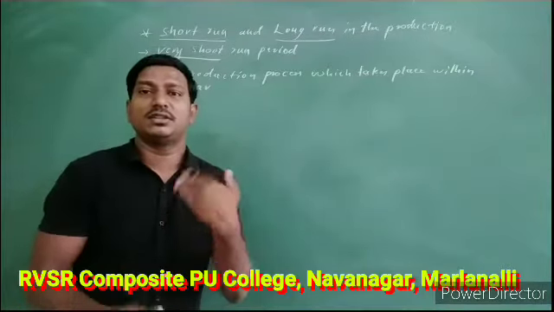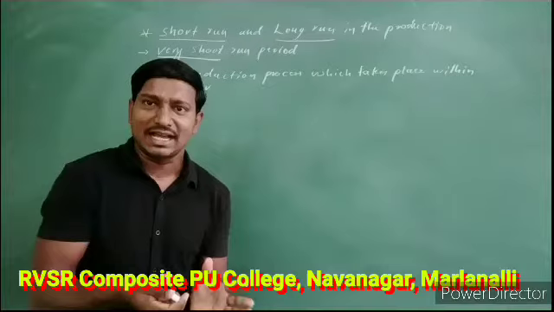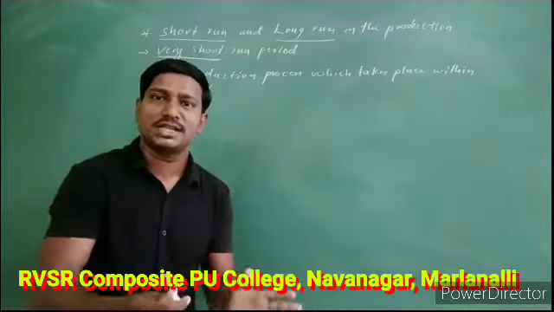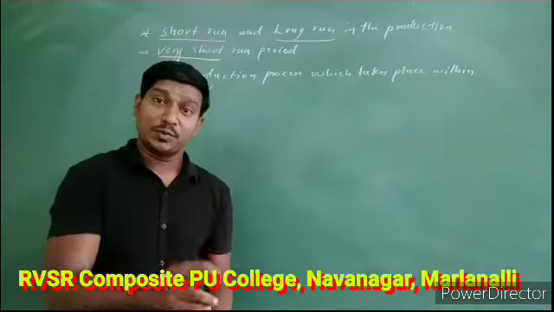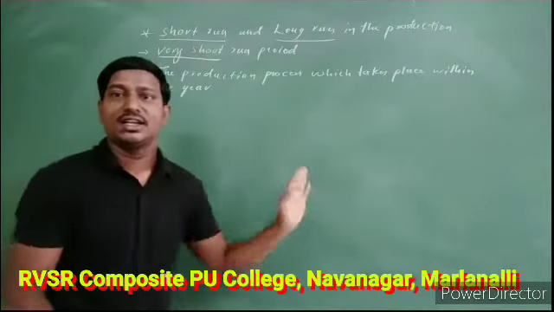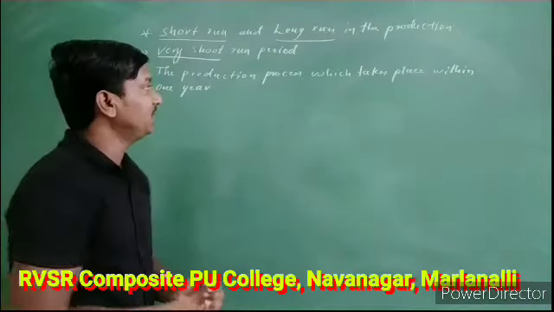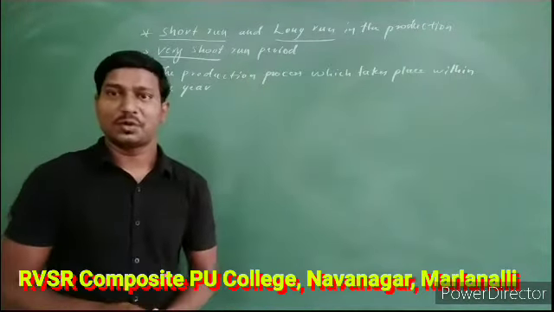If the manager or the manufacturer starts producing the commodities, and if the target is to finish that production within 1 year, if the production process completes starting from 0 to 1 year, that is what we are going to call a very short run period in the production process.